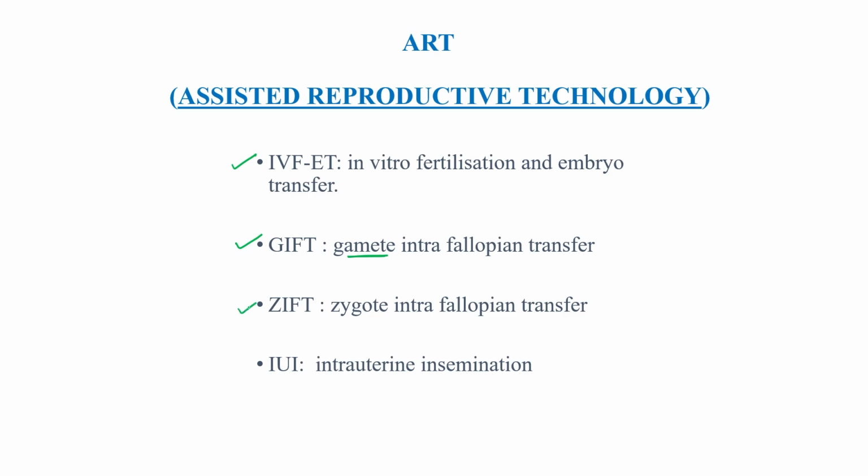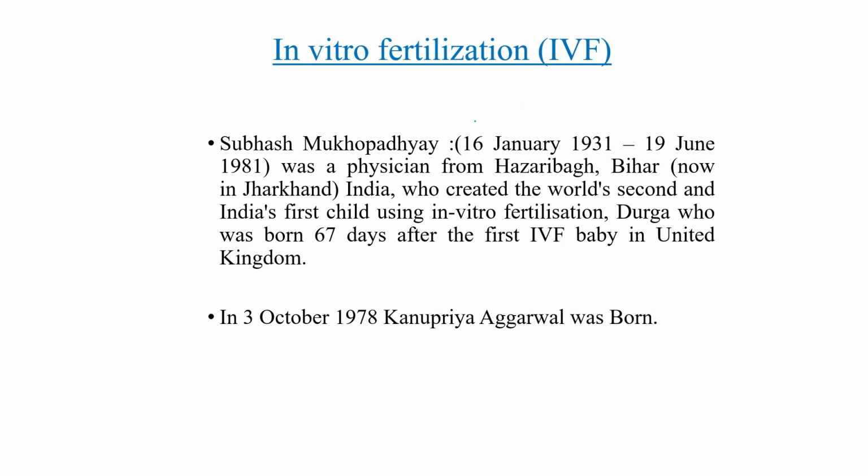Third is ZIFT, zygote intrafallopian transfer, which means transfer of the zygote. Last one is IUI, intrauterine insemination. So these are the 4 different techniques that come under the ART category.